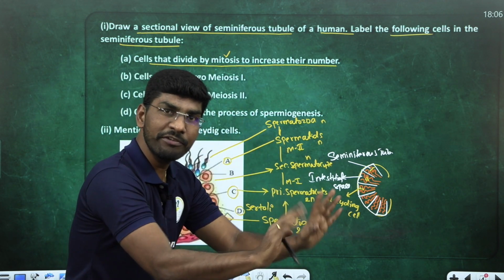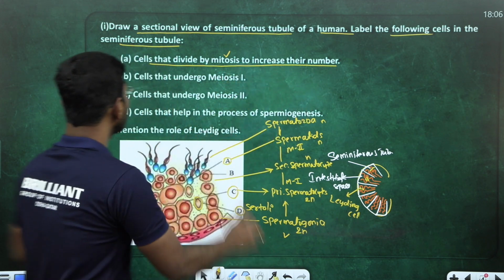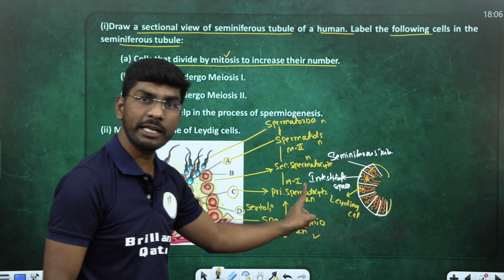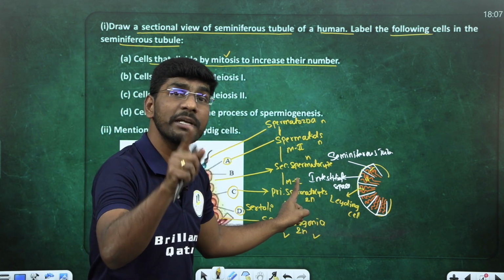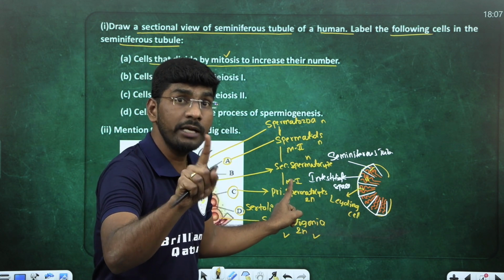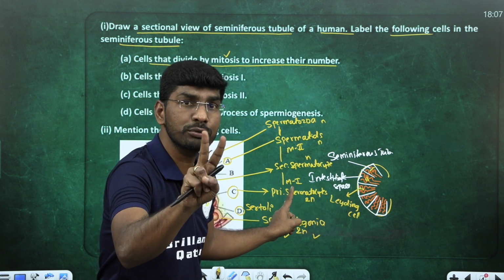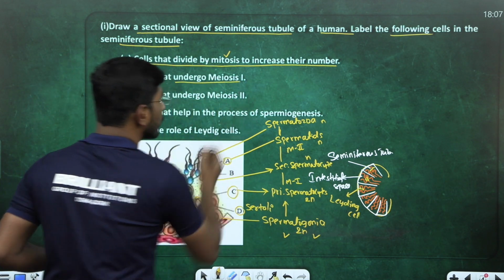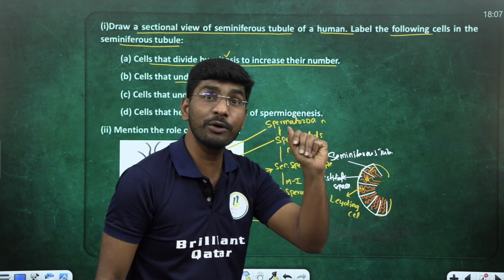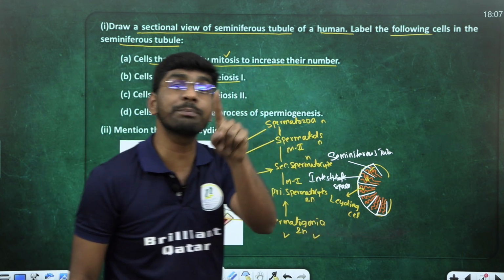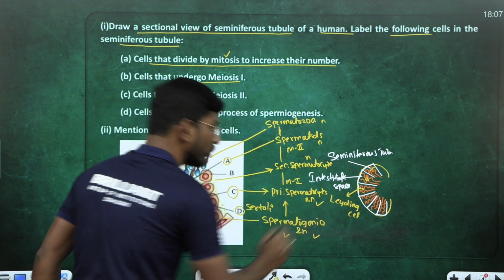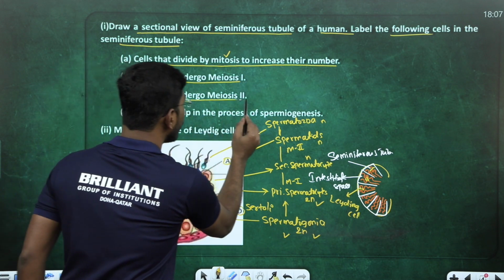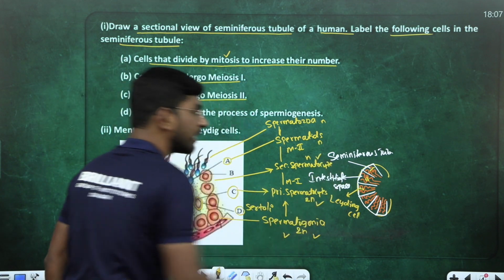So based on this information, we will answer this question. First question answer is what? Spermatogonia. Spermatogonia undergo mitotic division many times to give primary spermatocyte. Primary spermatocyte and spermatogonia are both diploid, student. Look at the second one. Cells that undergo meiosis 1. Now can you answer? Primary spermatocyte. Got my point? Third question. Cells that undergo meiosis 2: secondary spermatocyte, sir.